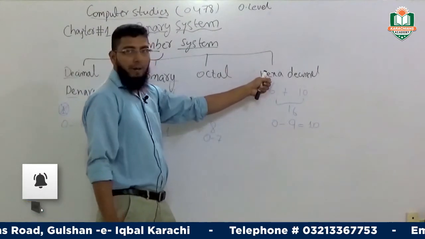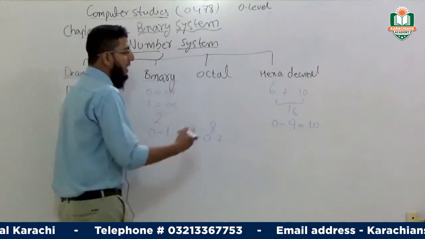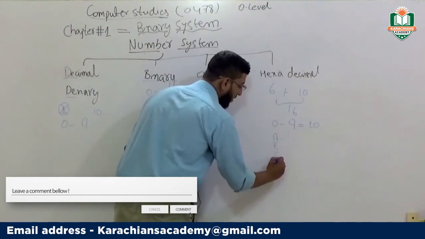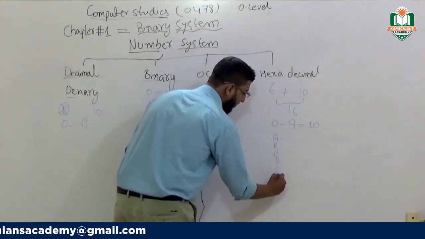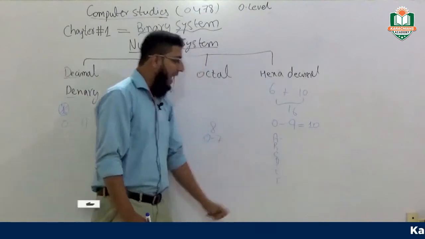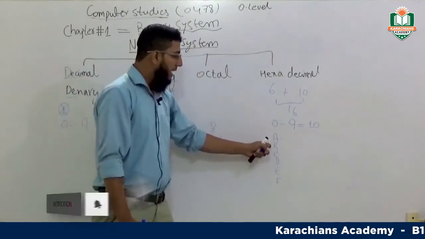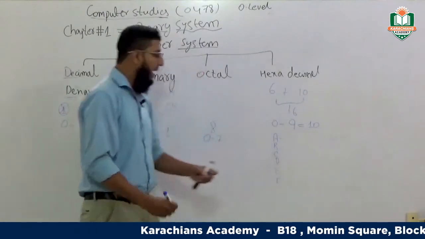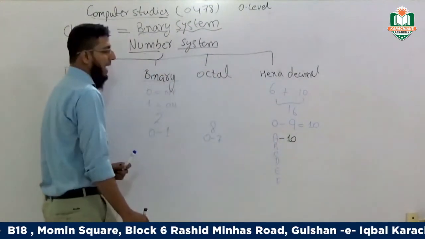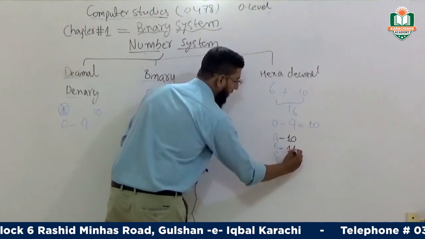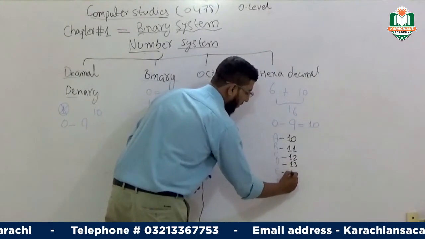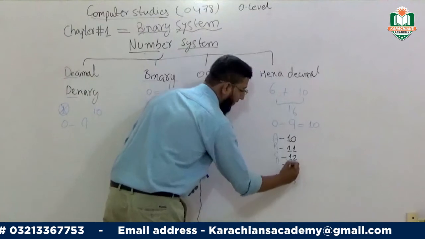But the rest of hexa is 6, so we take 6 letters of the English alphabet: A, B, C, D, E and F. A represents the value 10 in the decimal number system, B represents 11, C 12, D 13, E 14, and the last one, F, is 15.